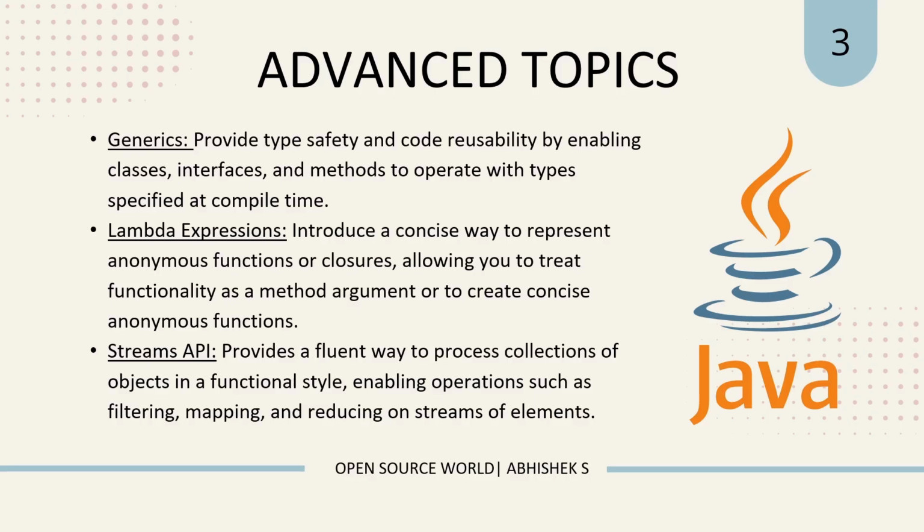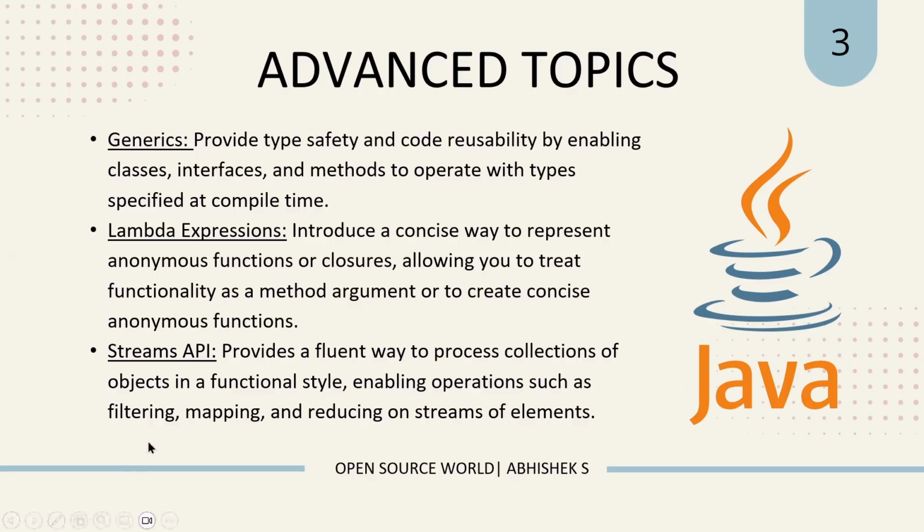They enable operations such as filtering, mapping and reducing on streams of elements. Okay, what are the streams? That's the first thing which comes to our mind. Stream API, what are streams? I will tell that. So keep these three terminologies in mind: filtering, mapping and reducing. I will explain about that in the coming part. On streams of elements, let's see what the streams of elements are.